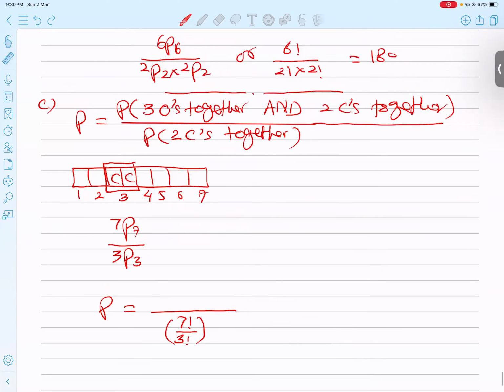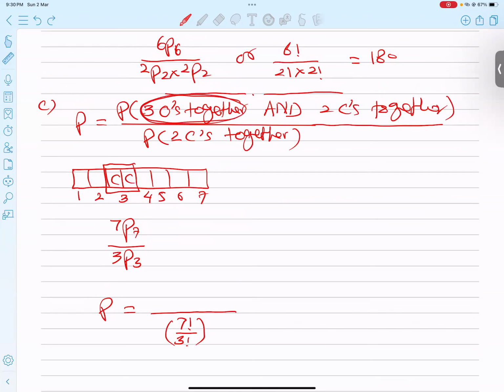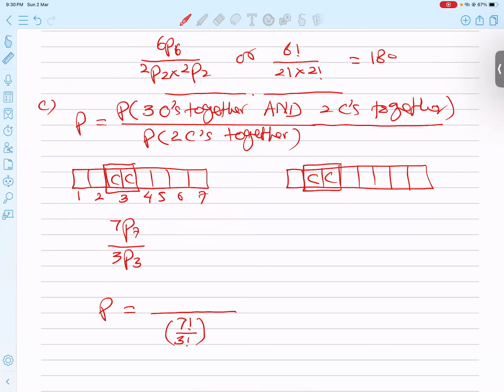Now let's talk about the numerator. He said three O's are together and at the same time two C's are together. 1, 2, 3, 4, 5, 6, 7 lines. Two C's are together, you can write it anywhere, and three O's are together: O, O, O. So each is full as a block, so with the 5 remaining, what is the answer? 5P5.